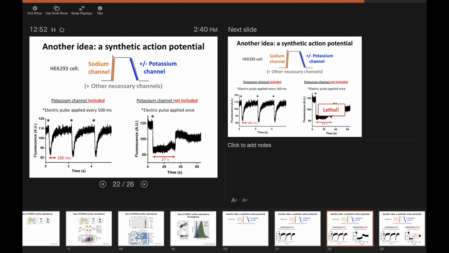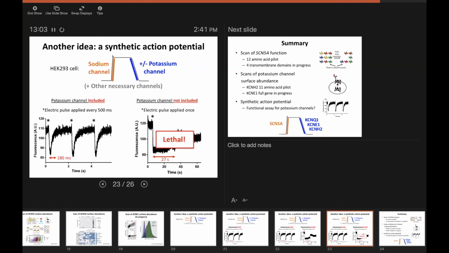And it turns out if you have these ion channels open for this long, you get a large streaming of ions into the cell for a very long period of time. That's very toxic to the cell, and even a single pulse of electricity is lethal to the cells. So our idea is that we could take this cell line that we've developed and take the same libraries that we're using to measure potassium channel cell surface abundance and also put them into this cell line and get a measure of function that's pretty similar to what the potassium channel actually has to do in a cardiomyocyte.